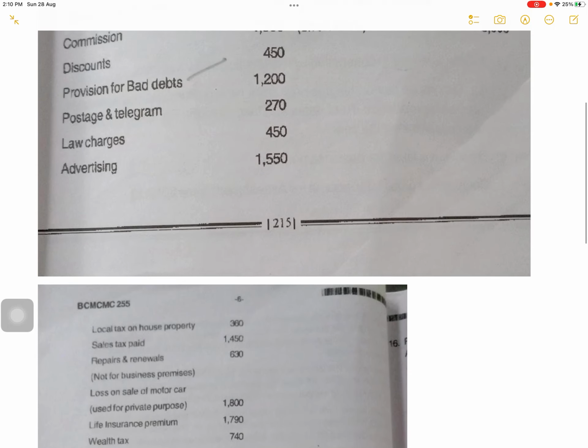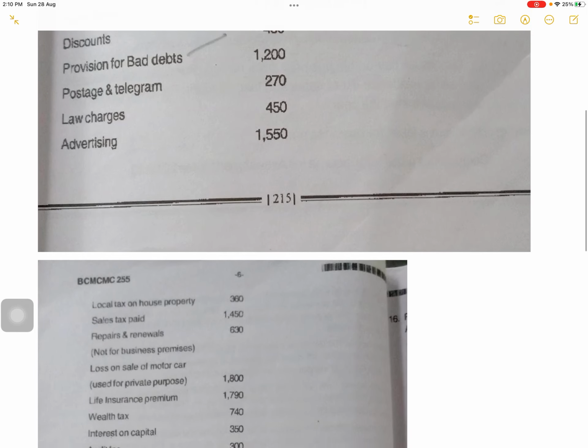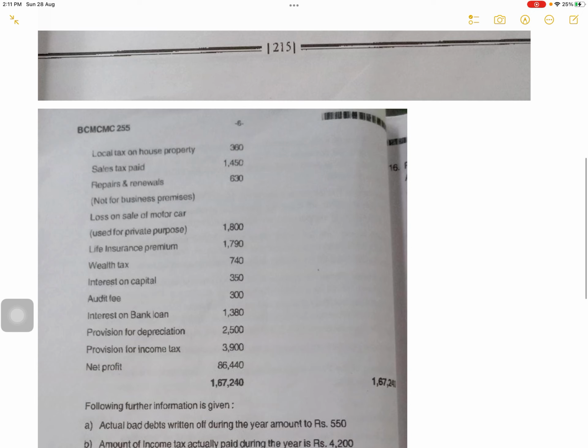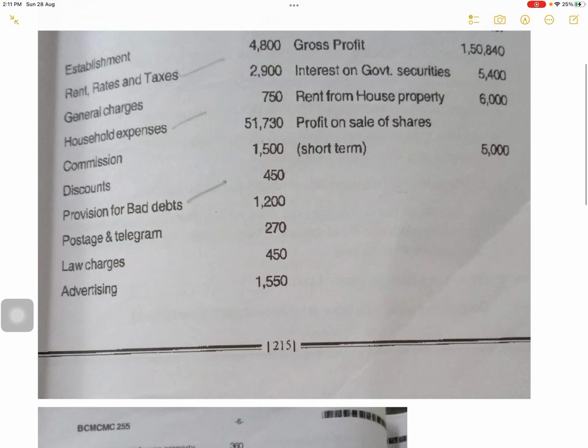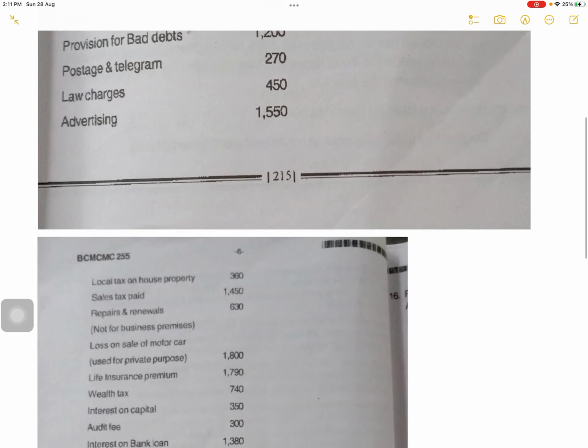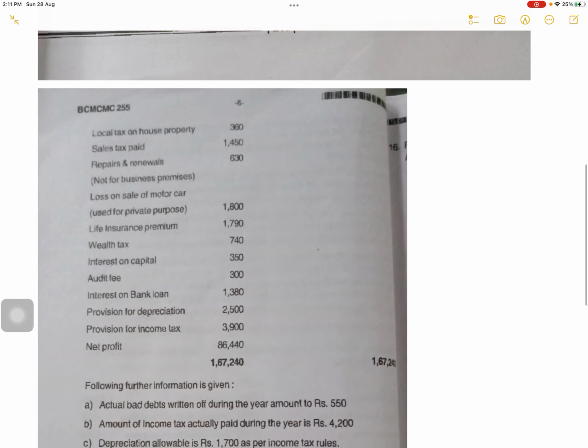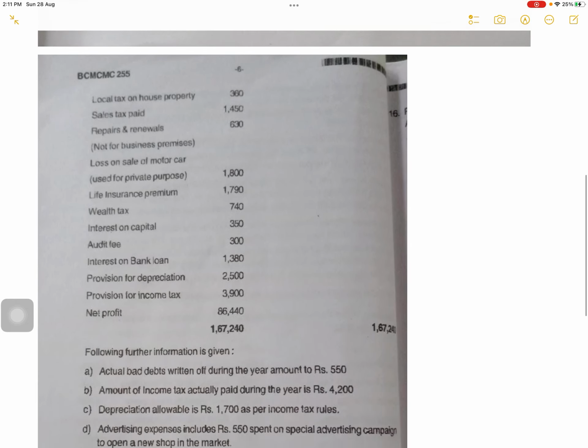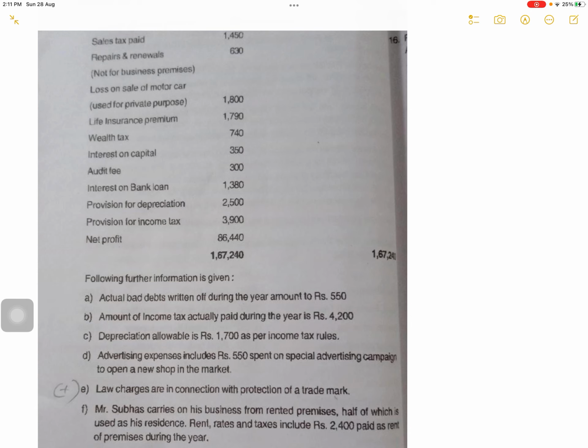Okay. Actual bad debts written off during the year is 550. Is there any bad debts in the P&L? Just a second. Household expenses, commission, provision for bad debts, we are adding. Bad debts is not there. Provision for bad debts we have removed. So actual bad debts written off during the year 550. So 550 you can subtract. This is an allowable expense which is allowed. Okay, so 550 is allowed, so 550 you will subtract.